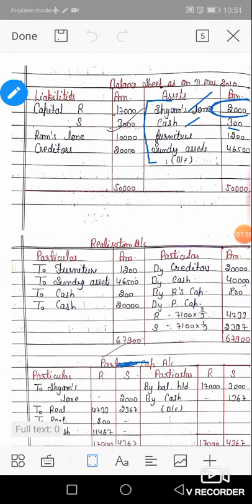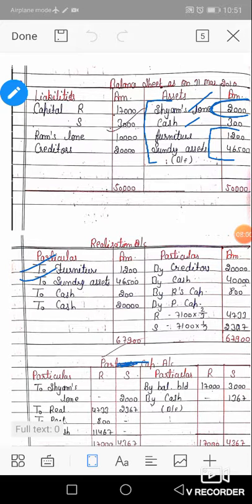So these two assets are transferred to the realization account, and the journal entry is realization account DR to furniture and realization account DR to sundry assets. Realization account DR to furniture 1,200 and realization account DR to sundry assets 46,500.